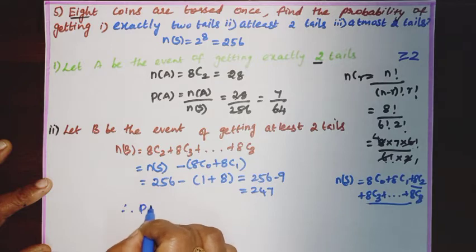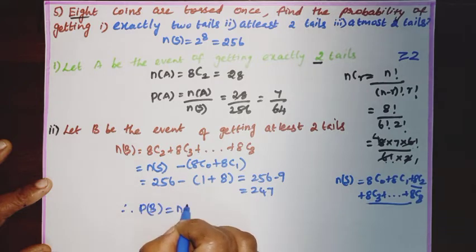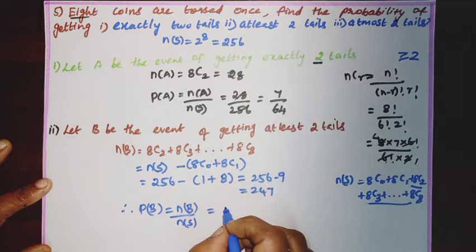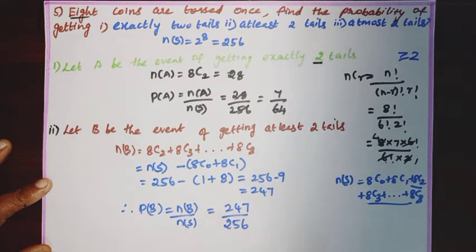Therefore, P of B equal to N of B by N of S. N of B is 247 by 256.